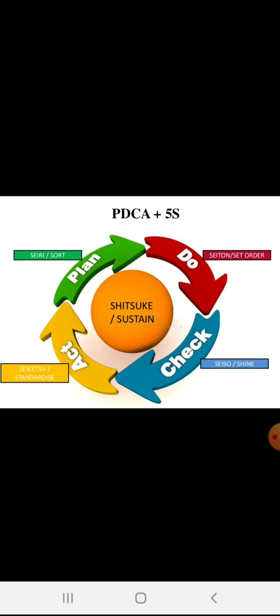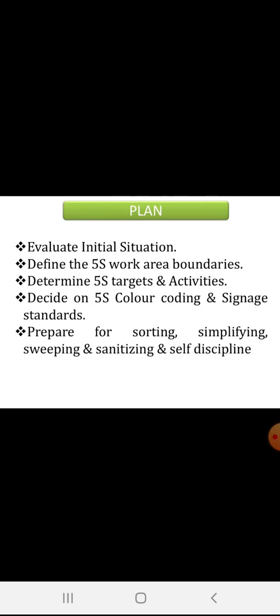Okay, so this is your PDCA cycle. Very first one is plan, then do, check and act. So first we will see what is meant by a plan. In this case we have to establish the objectives and processes required to deliver the desired result.